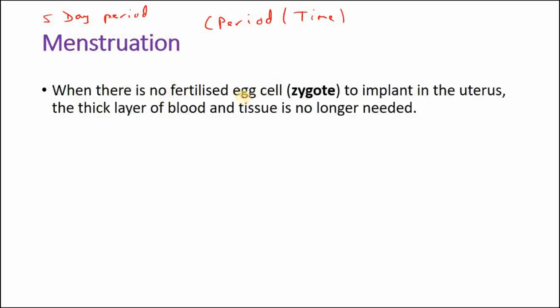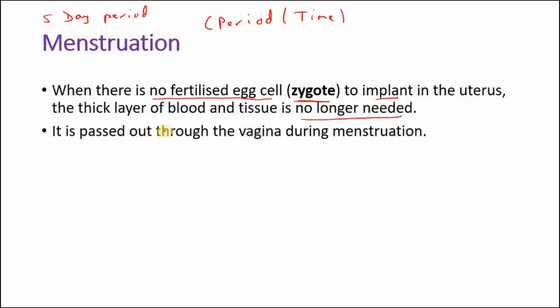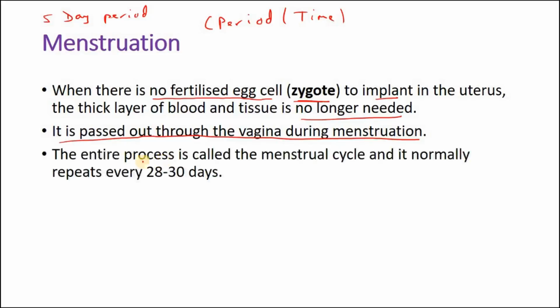So when there is no fertilized egg cell, means no zygote to implant in the uterus, the thick layer of blood and tissue is no longer needed, right? So it is to be removed. So it is passed out through the vagina during menstruation. The entire process is called the menstrual cycle. It repeats every 28 to 30 days, right? And this menstruation, we call it bleeding.